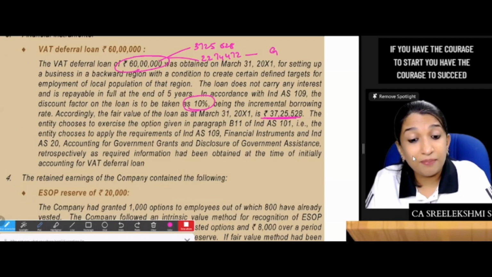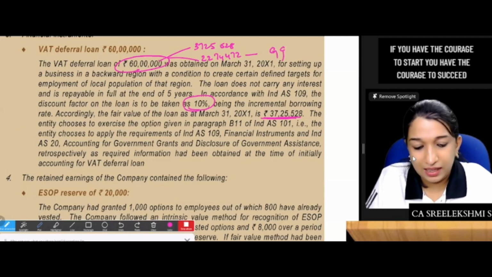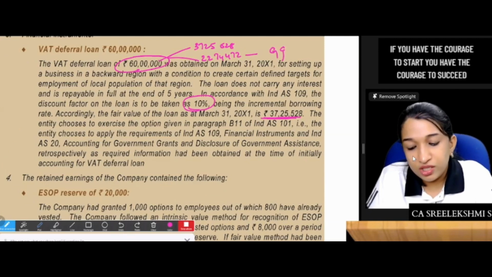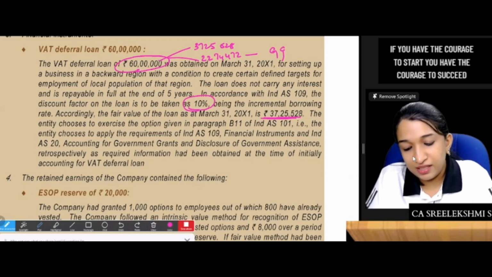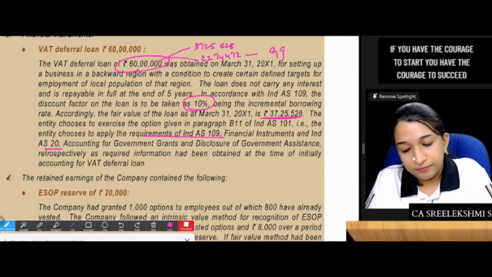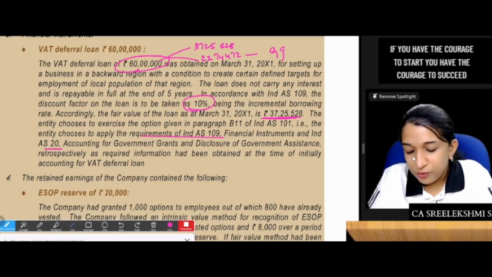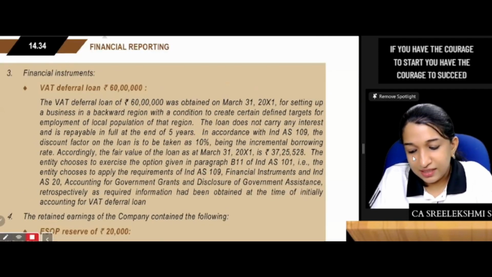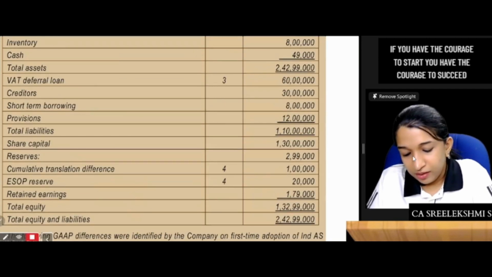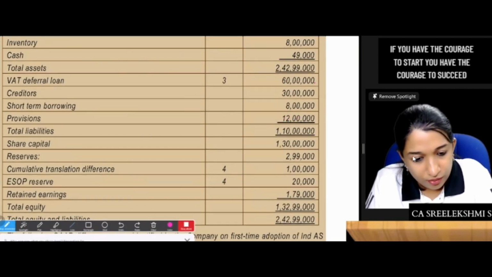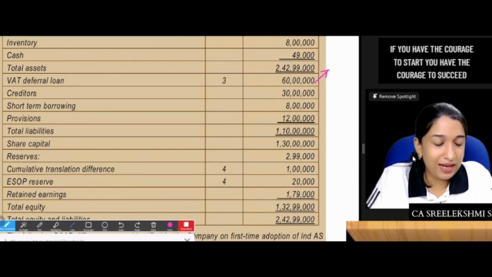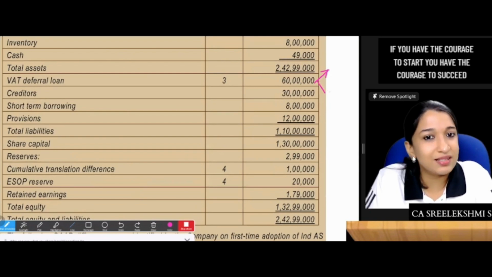This should be recorded as government grant, deferred government grant. The entity chooses to exercise the option, that is, the entity chooses to apply the requirements of 109 and 20 retrospectively. So you split the 60 lakhs loan into a loan of 37 lakhs something and the balance 22 lakhs as government grant.